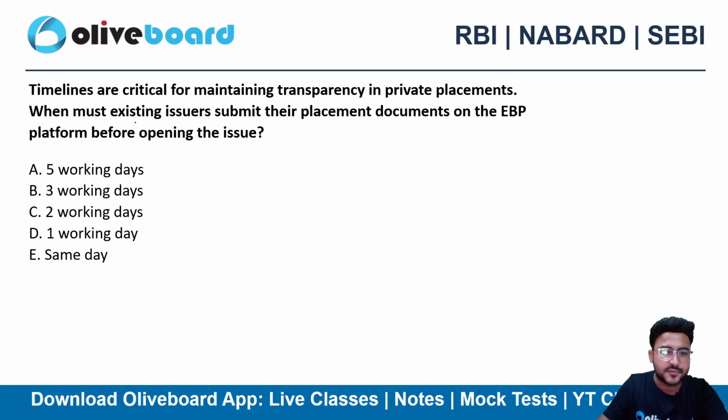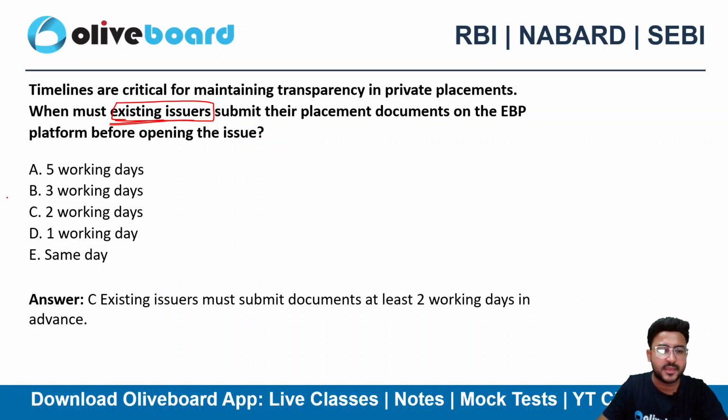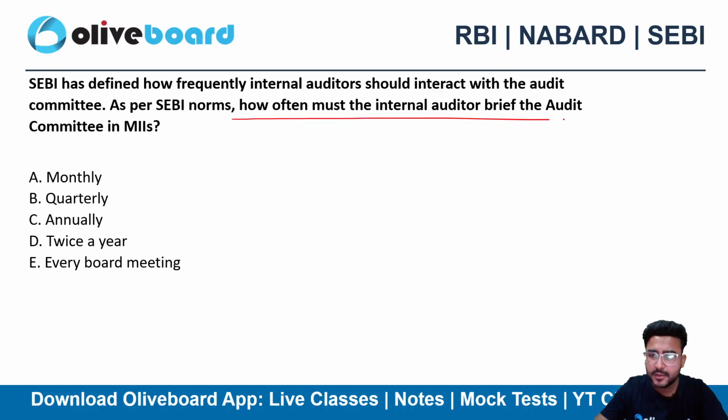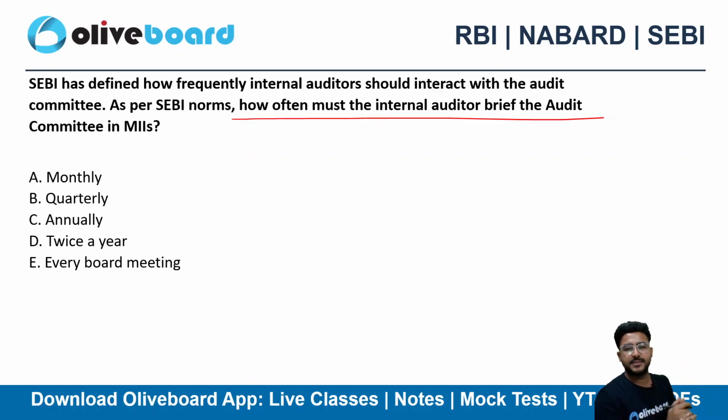So here is the case of existing issuer. This is the case of existing issuer. So we will be giving 2 working days here, right? SEBI has defined how frequently internal auditors should interact with the audit committee. As per the SEBI norms, how often does the internal auditor brief the audit committee in the MIIs?